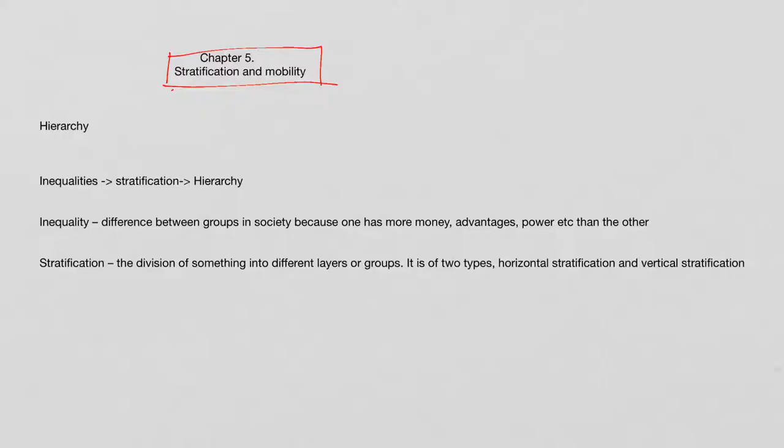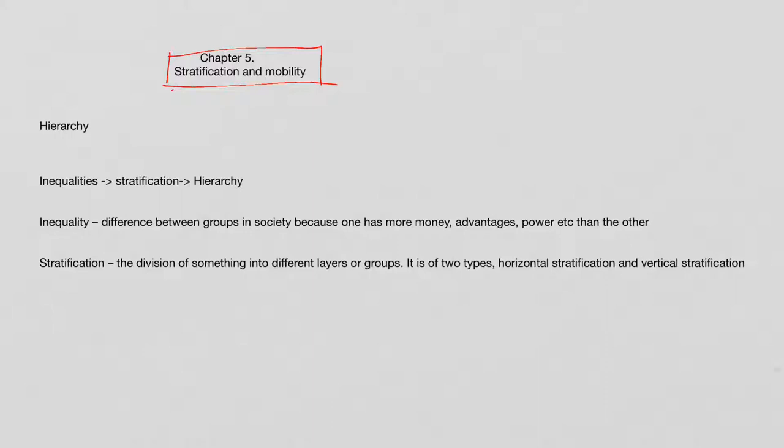So what is hierarchy? Hierarchy in society is closely associated with the process of stratification. When we hear hierarchy and stratification, people may think that both are the same, but it is not the same. There is a lot of difference between the two. In traditional societies, hierarchy existed, but in modern societies stratification exists. According to some sociologists, hierarchy prevailed in societies based upon castes or estates, and social inequalities are legitimated as naturally given.